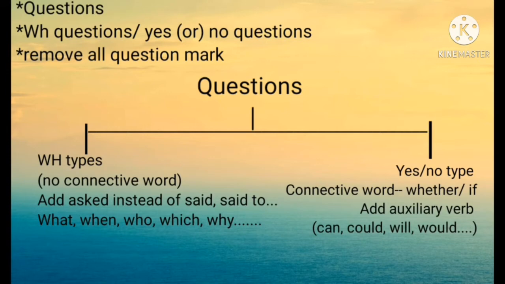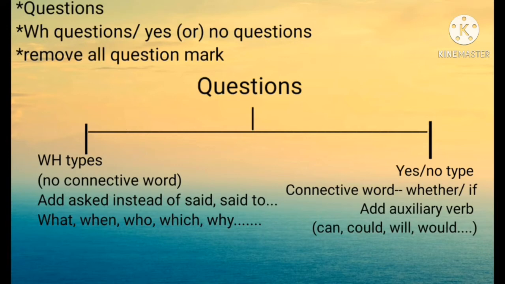We studied about rules that are used while converting direct interrogative sentence to indirect interrogative sentence. Okay, children, let's take a quick glance on the rules. While converting direct interrogative sentences into indirect interrogative sentences, the first rule is said to, told, said will change into asked. Second one, no conjunction will be added here. Most importantly, all question marks should be removed.